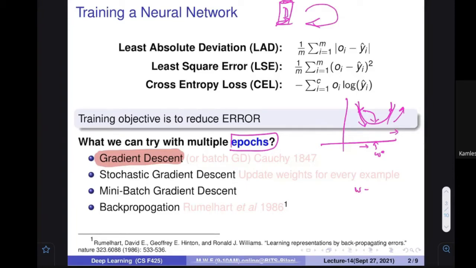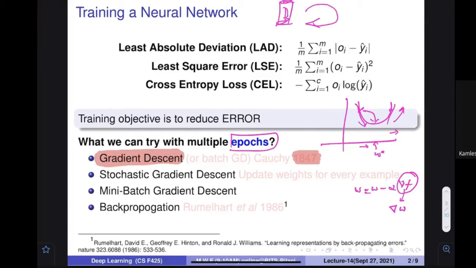The formula says that w is equal to w minus alpha times the gradient of this function, and for the sake of simplicity, sometimes we write the gradient with respect to w, and we use this quantity to update the weight, and by this we can reduce the error. It is not a very new thing, it was proposed around 1847 by Cauchy. It is a very old concept, because even in your 12th class you have seen finding the derivative and then finding the maxima and minima.